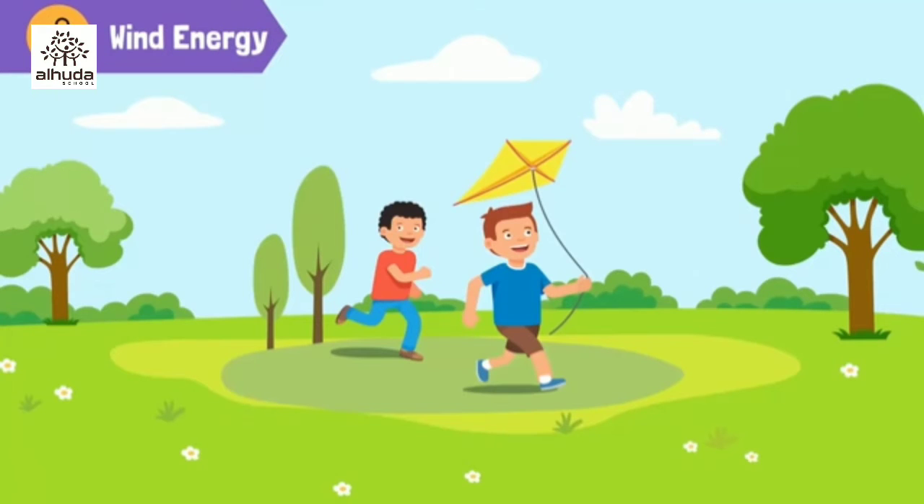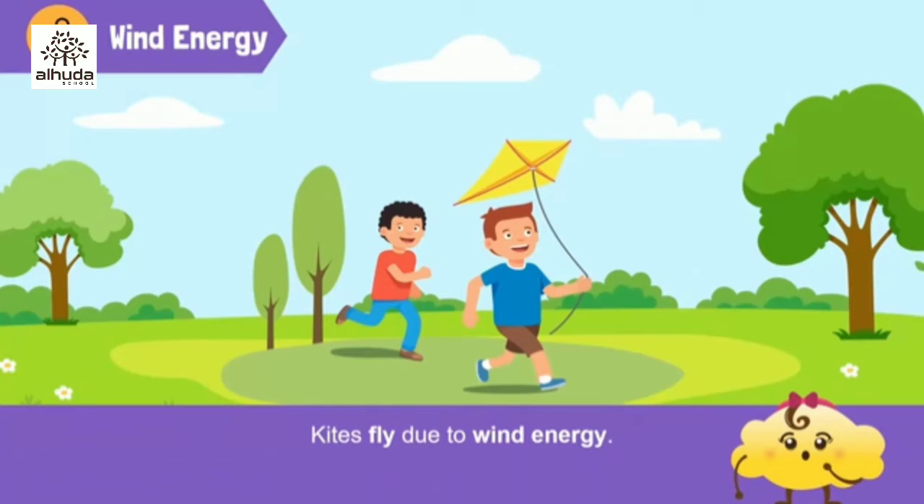Look, a kid is flying a kite. How is the kite held up in the sky? By wind energy. Moving air is called wind.